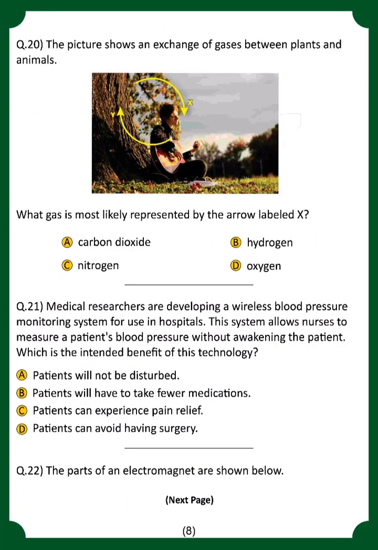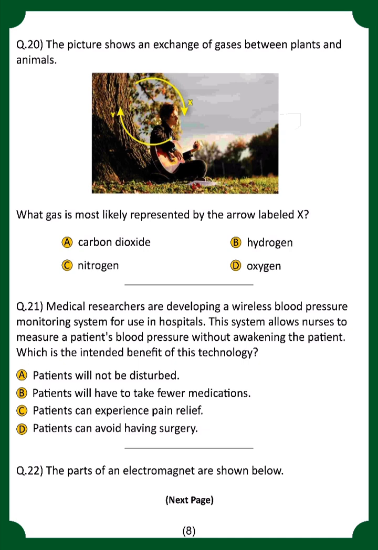Question number 20. This picture shows the exchange of gases between the plants and animals. Which gas is most likely represented by the arrow labeled X? For that, which one is the correct option? That is option number D, that is oxygen.